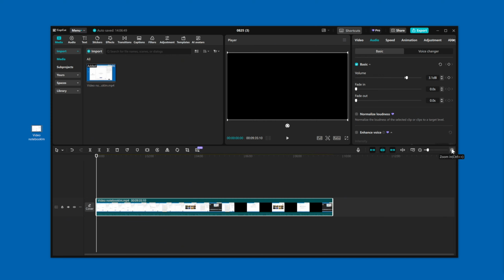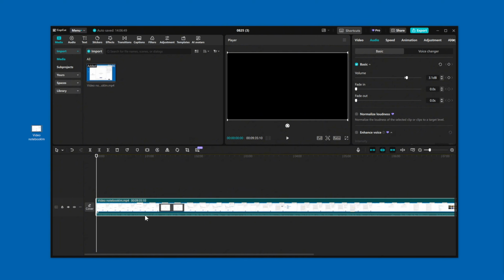Now I'm going to zoom in here, and if you look at the video here at the bottom, you will see little waveforms for sound, and you can actually adjust the volume by moving the waveform up and down this line, and it will correlate with this change in volume. If you want to mute it, you can also click here Mute Track on the left side. So here I muted the track, and now let's say I want to have a video with no sound.